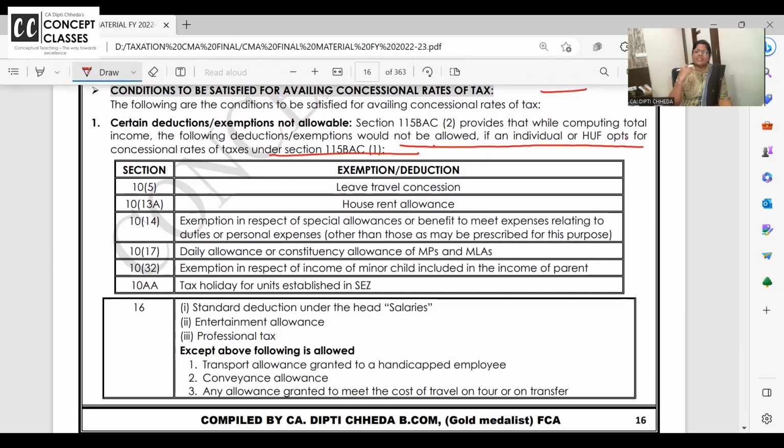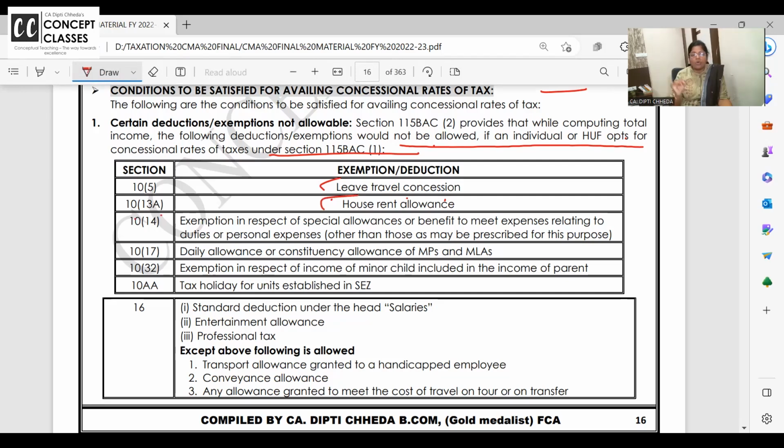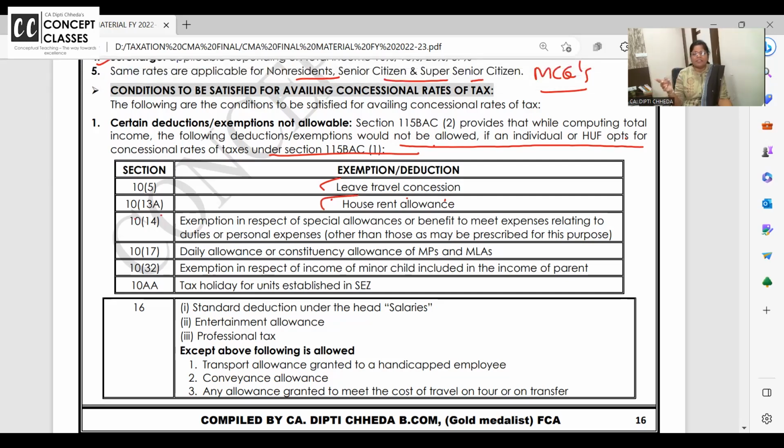You remember section 10 is all exemptions. So some exemptions will not be allowed. First one, 10(5), leave travel concession. Leave travel concession in 4 calendar years to visit hometown with family, economy class flight ticket, that leave travel allowance is not exempt. Then 10(13A) HRA, house rent allowance, 50% rent paid minus 10% of salary and all that was allowed as deduction under section 10(13A). That is not allowed if you are receiving salary and you want to go for alternative tax regime.